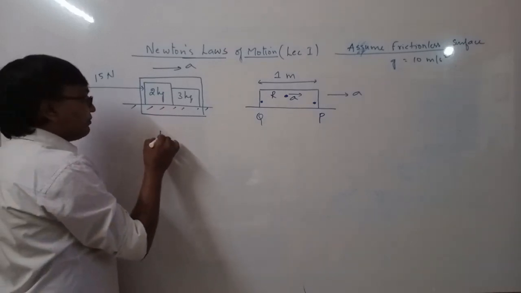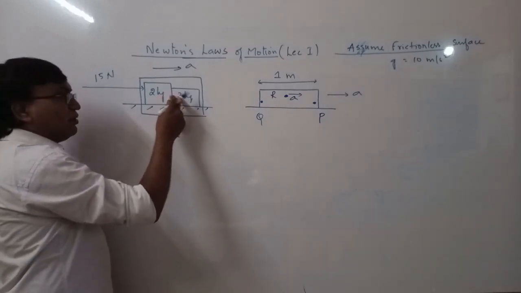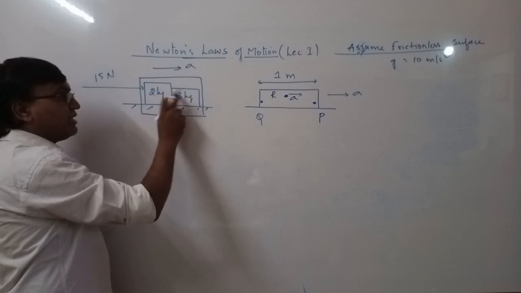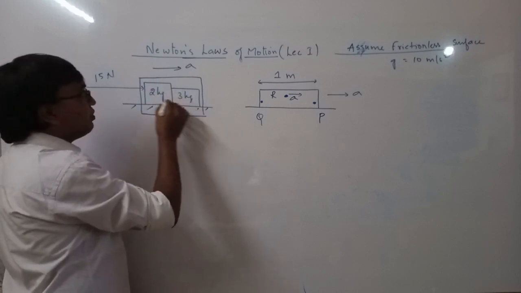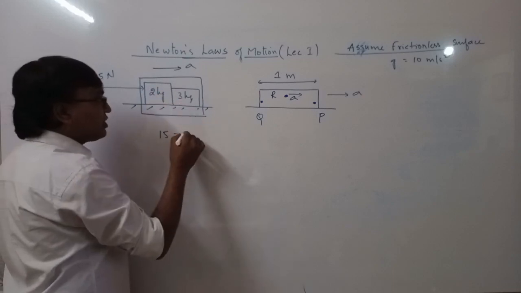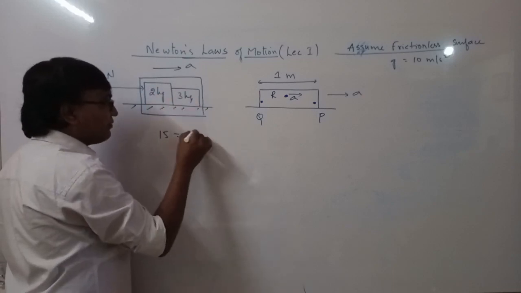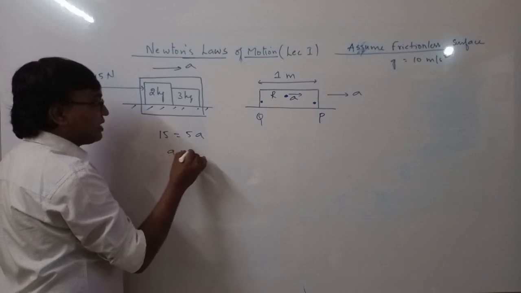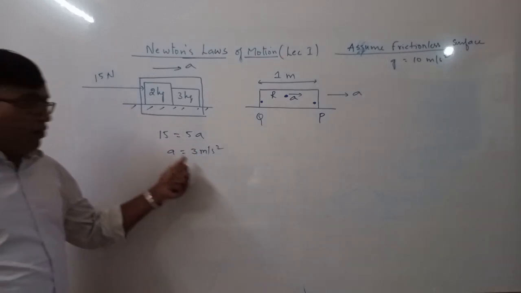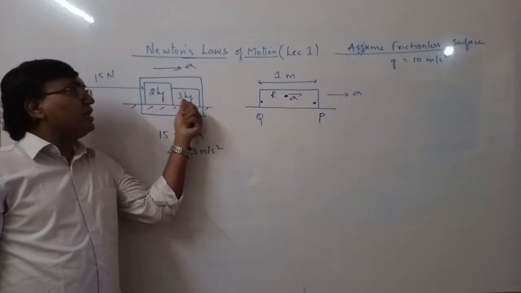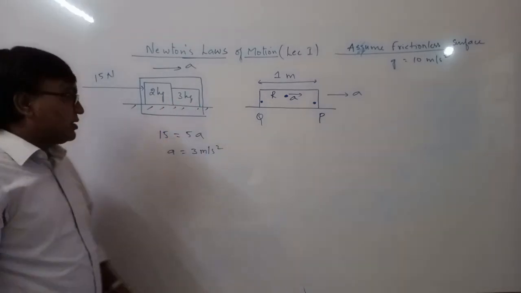Then 15 is the net force. Whatever the interactive forces are there, they are internal forces. So 15 is equal to the mass of the system. The mass of the system is 2 plus 3, 5, into acceleration. So acceleration is 3 meter per second square. Now once you get the acceleration, you can find out the interactive force between these two blocks.